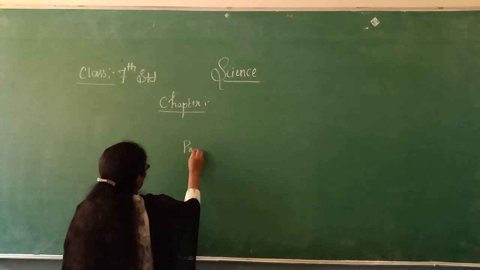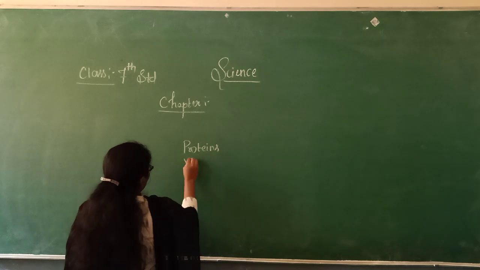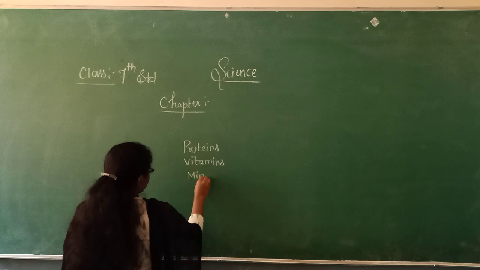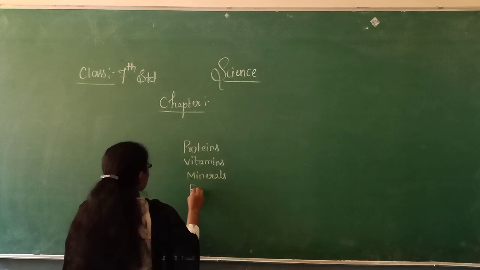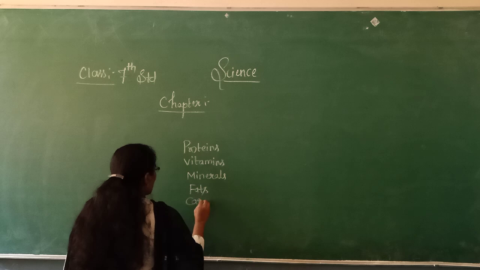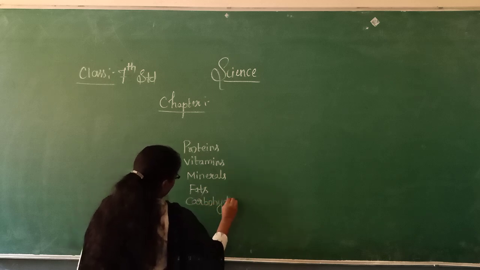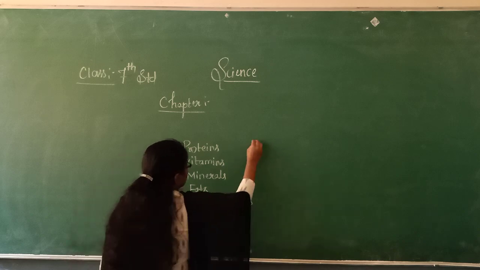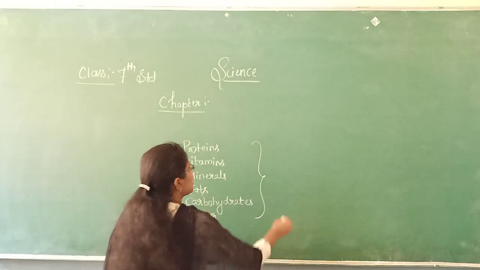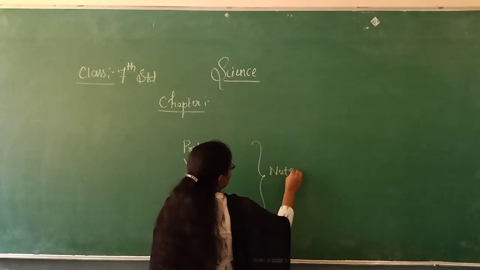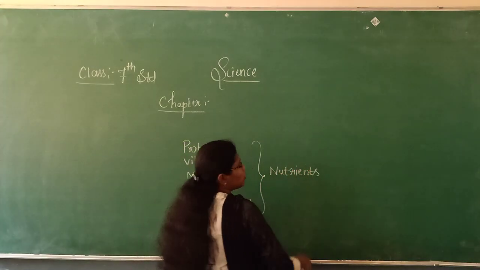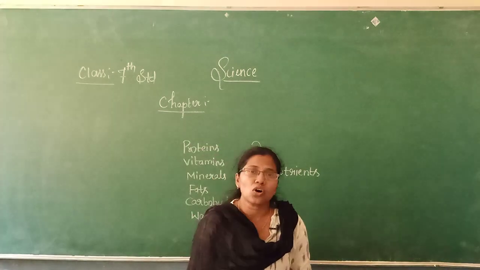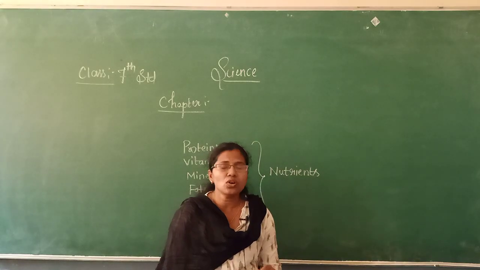They are proteins, vitamins, minerals, fats, carbohydrates, water, etc. So these food components we are going to call nutrients. The nutrients are essential for all living organisms to survive.